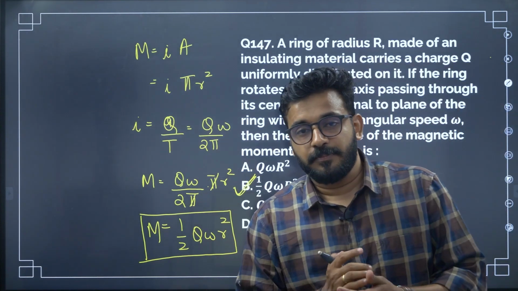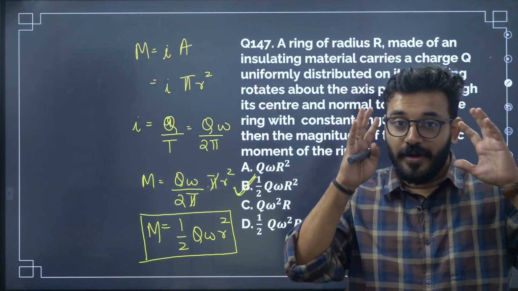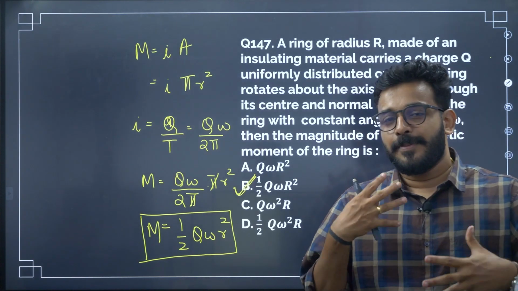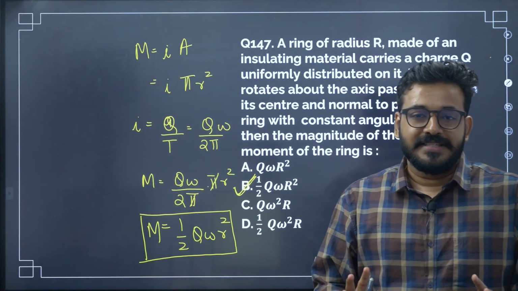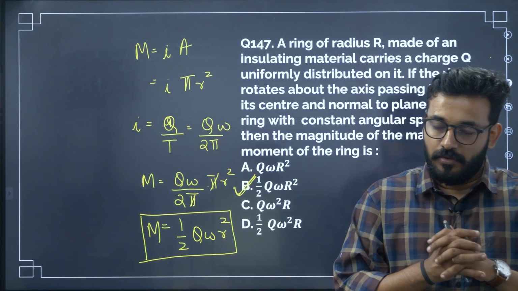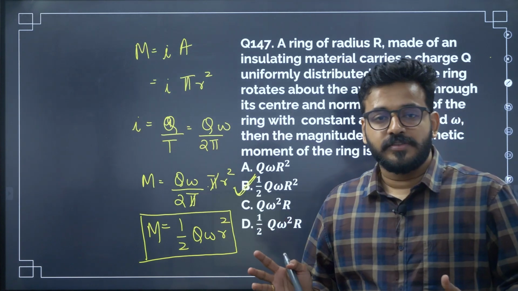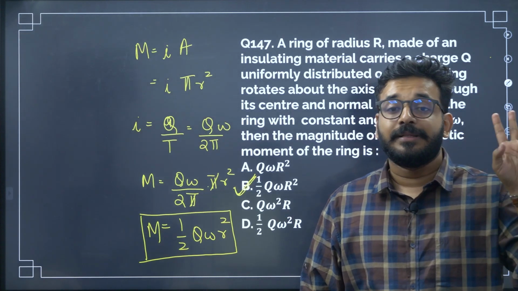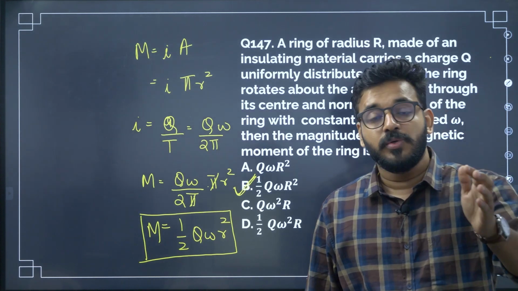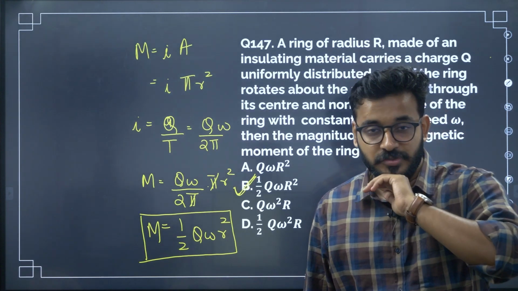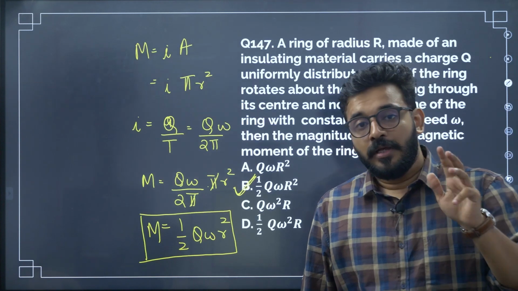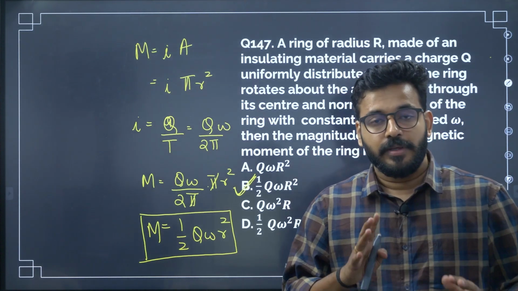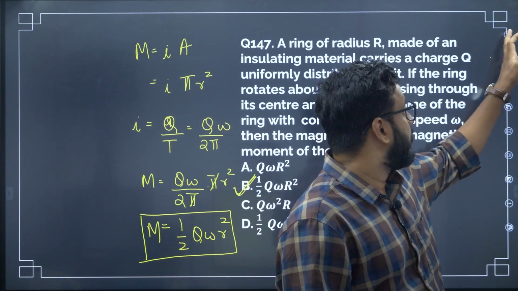All right, very simple question if you know the concept and if you are relaxed enough. Otherwise there are chances that you are going to make a mistake or jump into a wrong answer. This is not a very easy question, somewhat of mediocre difficulty, so please focus on it once again. Let me remind you of those 3 chapters: electrostatics, current electricity, magnetism. Very huge chapters playing a crucial role in the CET examination. Please make these chapters very clear. They are one third of your CET exam, 20 questions out of 60. So please focus on these chapters mainly.